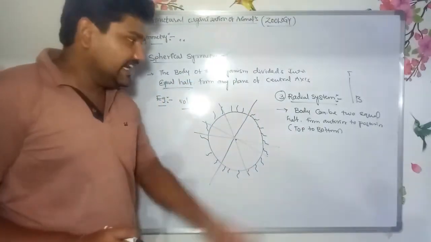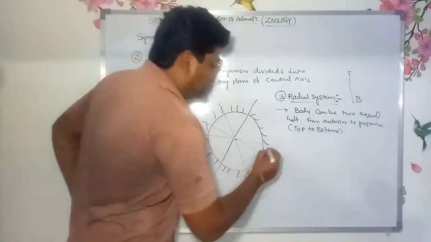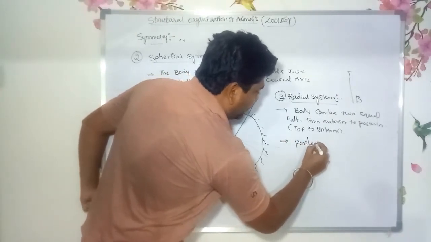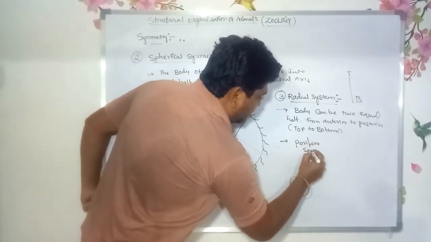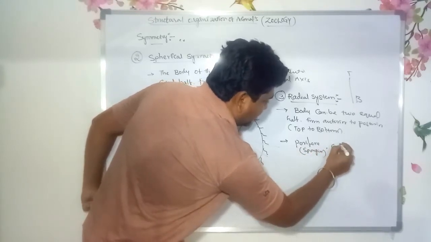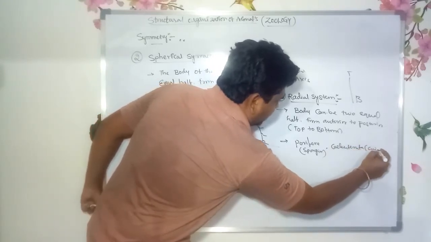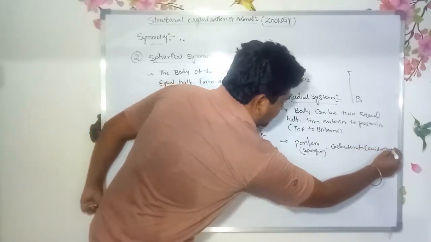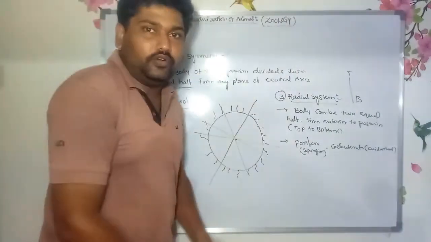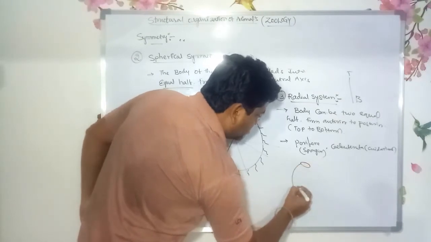That is known as a linear division. That is called radial symmetry. This radial symmetry is shown in Porifera, sponges, and Coelenterata, Cnidaria. These are cylinder-like structures. The body can be divided into two equal halves, like this.